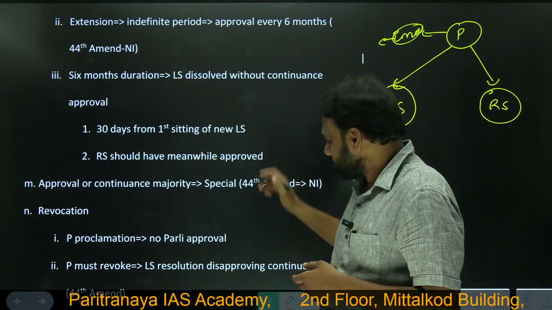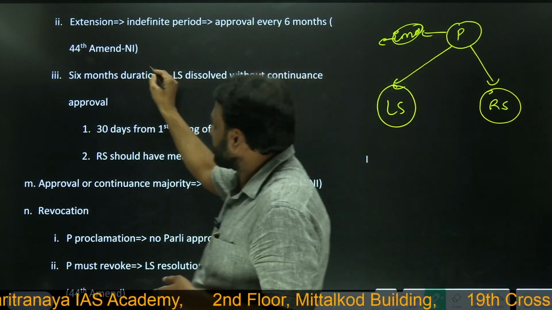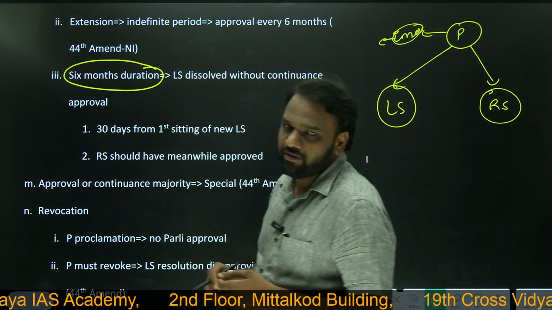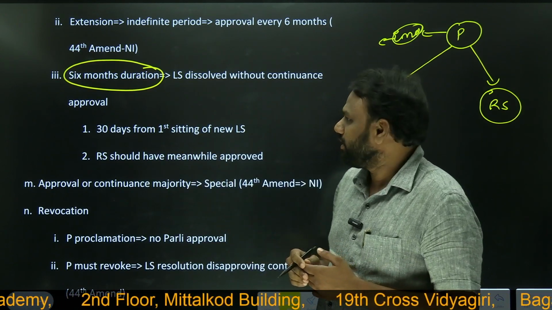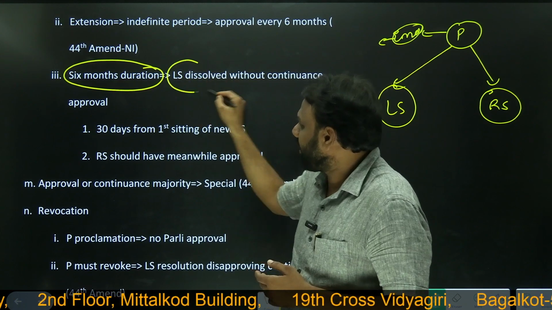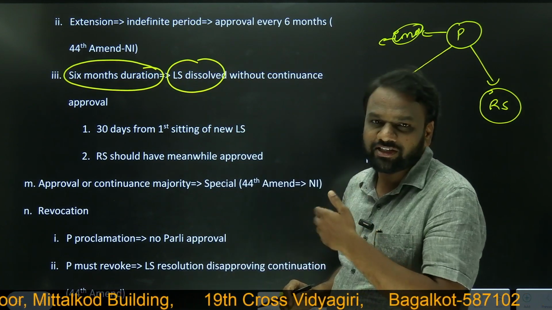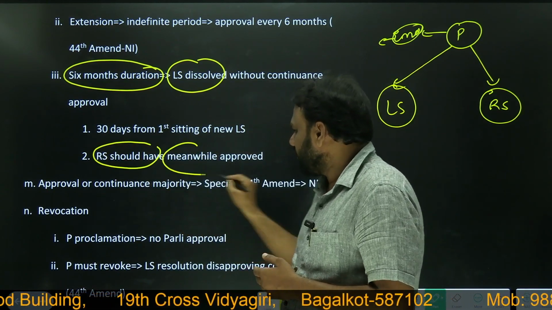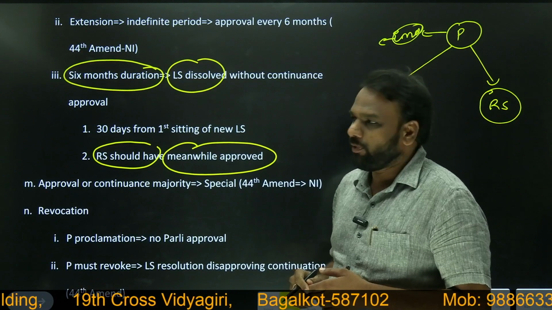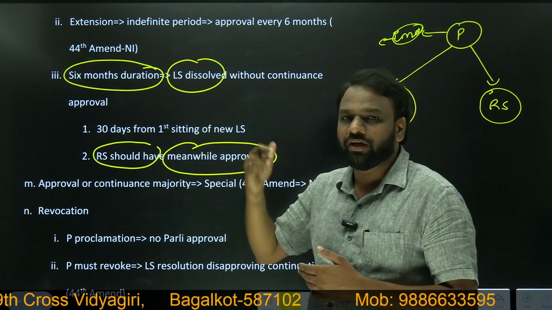Next. Now we saw after 6 months, if you want to continue the national emergency, and in the meantime the Lok Sabha has been dissolved, then what happens? Similar to the discussions that we made earlier, if Rajya Sabha has approved, then the emergency continues to exist beyond 6 months.